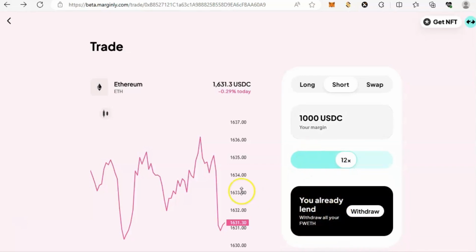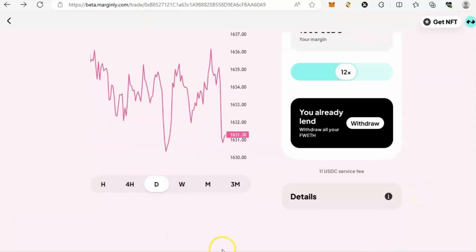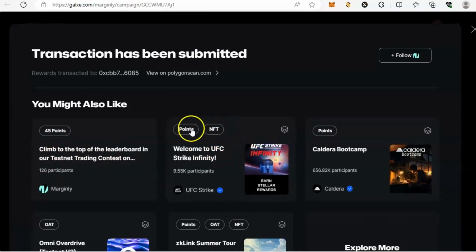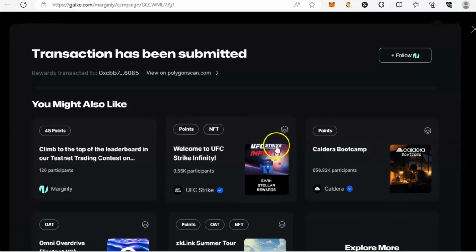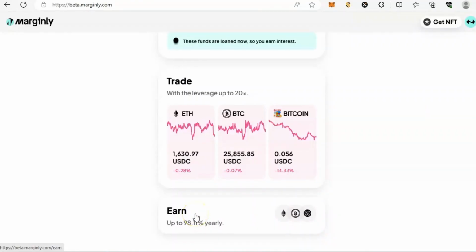Once that is done, you can also explore other activities on Galxe. Don't miss out on the incentive campaigns. All you need to do is complete some tasks, claim some NFTs and some incentives, and also earn loyalty points.